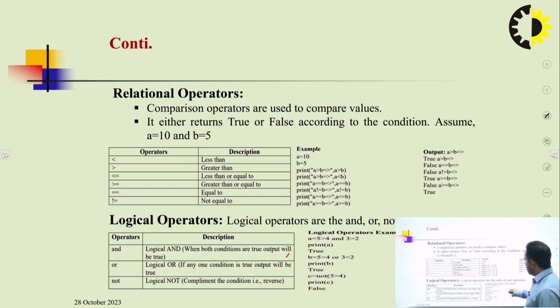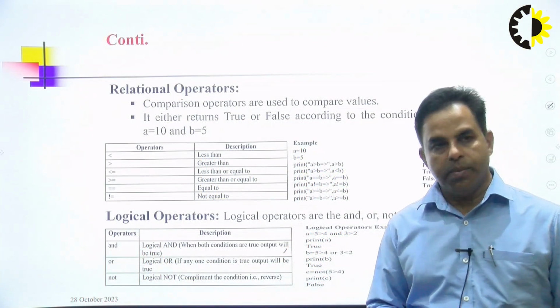So here on the right side we have mentioned an example of logical operators. A is equal to 5 is greater than 4 and 3 is greater than 2. Both conditions are satisfied. So based on print a, the value is true, and the output is true. Then finally, this is the basic.